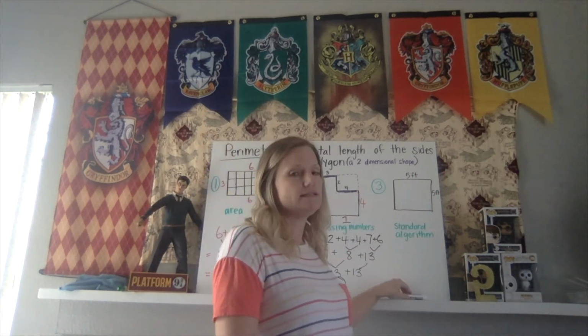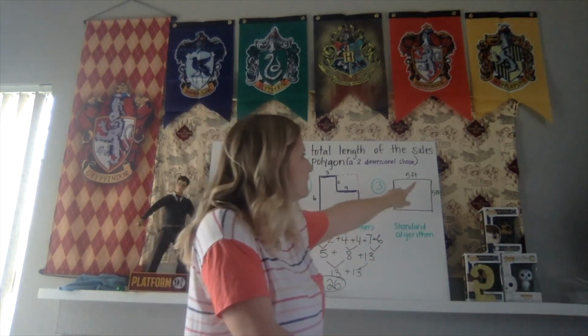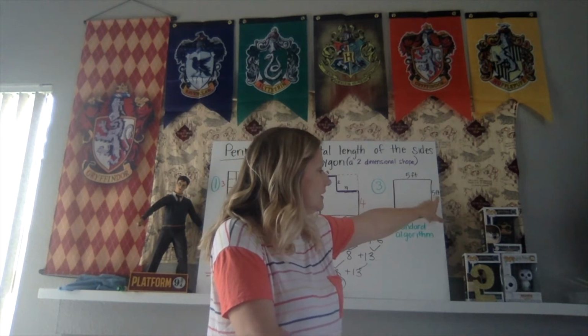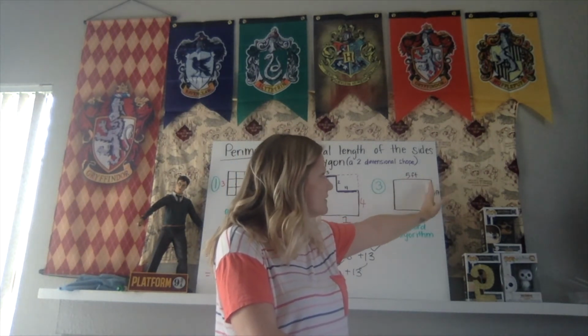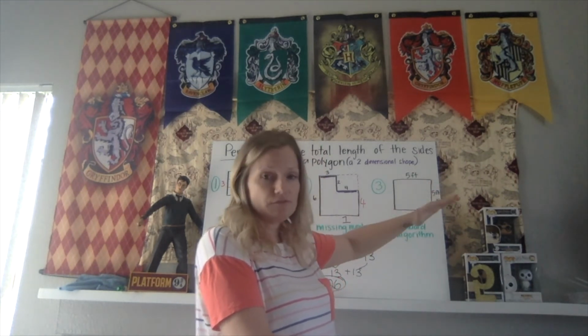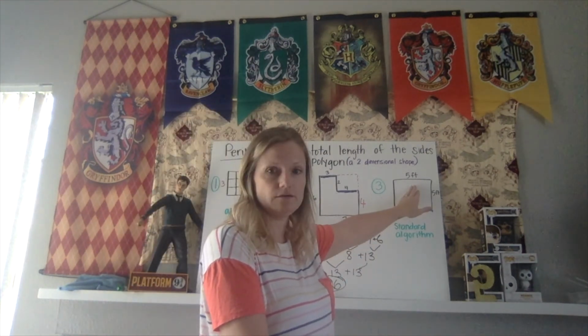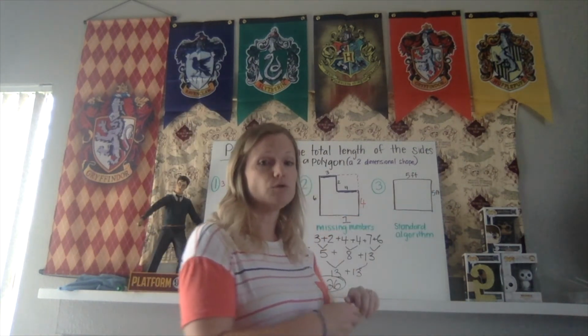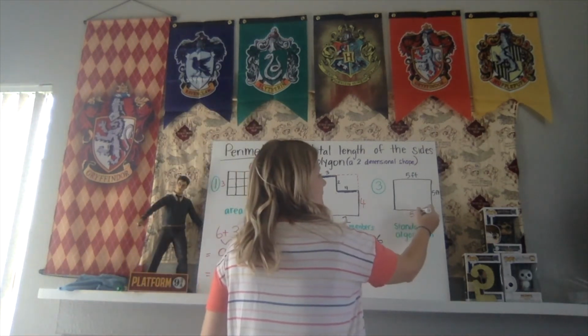We can go ahead and safely assume that because this is a square, and we know it's a square because the length of the top part, the horizontal part, and the length of the vertical part of the shape are equal. If they were different, then it would probably be a rectangle, right? But since we're talking about a square, these sides are equal. So we can assume that the other two sides are also 5 feet.